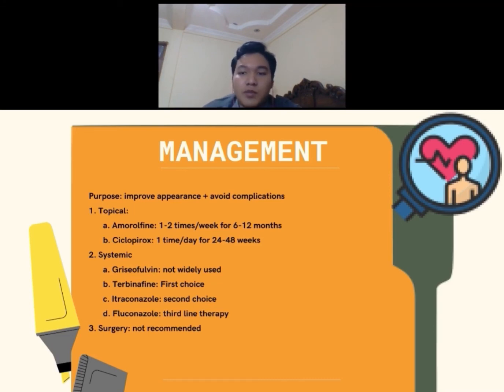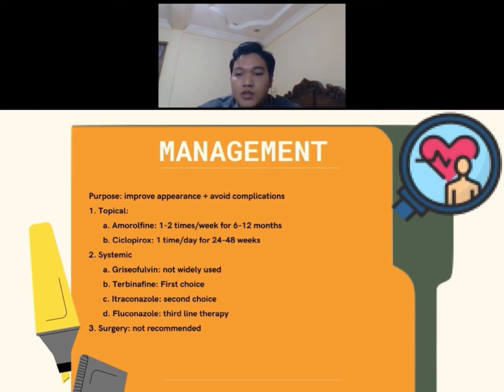Now we move to systemic therapy. There are 4 options. Griseofulvin is not widely used, given 500 to 1000 mg per day, and contraindicated in pregnancy. The second one is terbinafine. This is the first choice drug, given 250 mg per day for 6 to 12 months, contraindicated in people with liver disease. The third option is itraconazole.